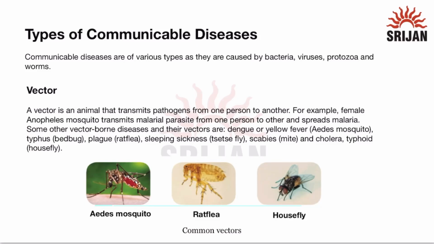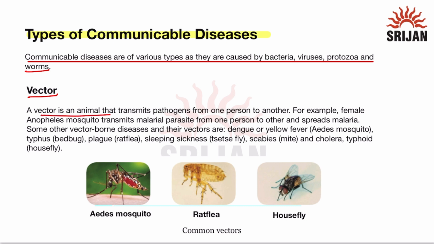The topic is types of communicable diseases. So, communicable diseases are of various types as they are caused by bacteria, viruses, protozoa, and worms. So, these are the types of microorganisms that cause the communicable diseases or the infectious diseases. Now, let us read about vector.